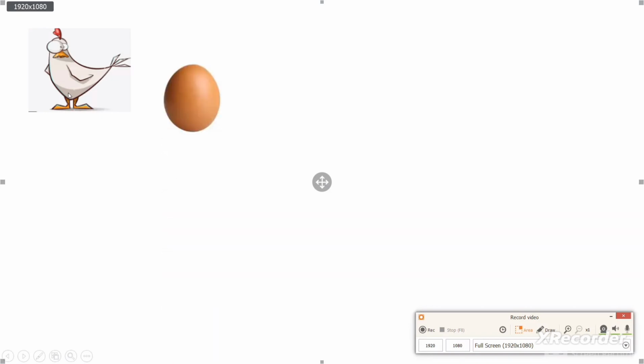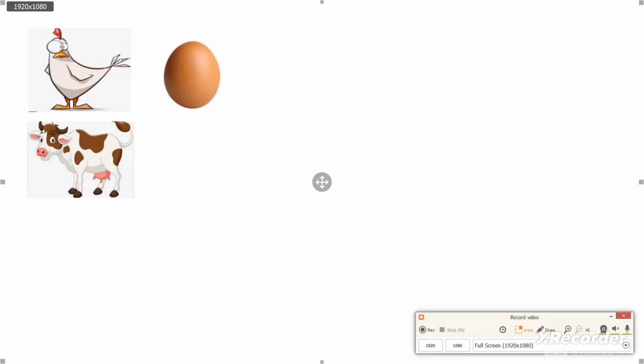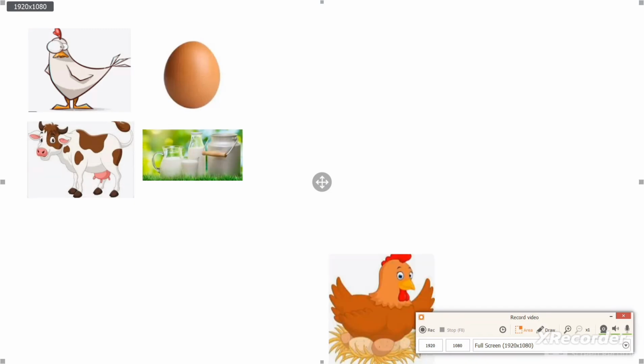Let me define it in this way to make it more simple. This hen is a biological asset and her product, the egg, is an agricultural produce. This cow is a biological asset and her product, the milk, is an agricultural produce.